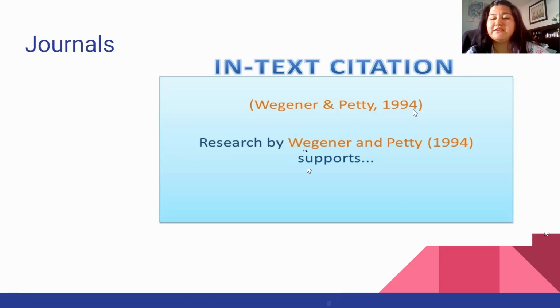So Wegner and Petty, 1994. And keep in mind that anytime you're citing something in an essay, you're going to have a parentheses. As you can see right here, we have that parentheses before Wegner, and then after the year, and after the parentheses, you're going to have a period.